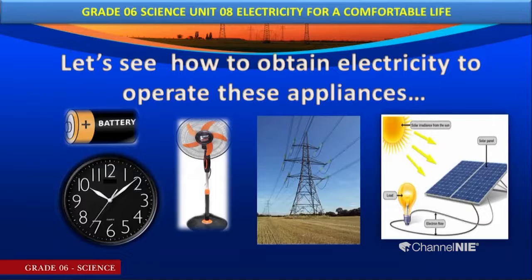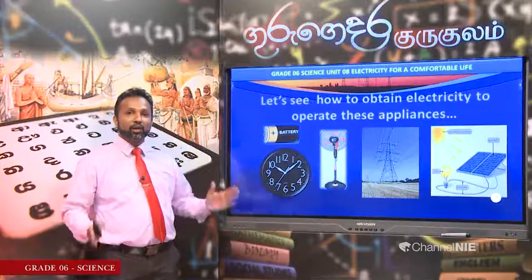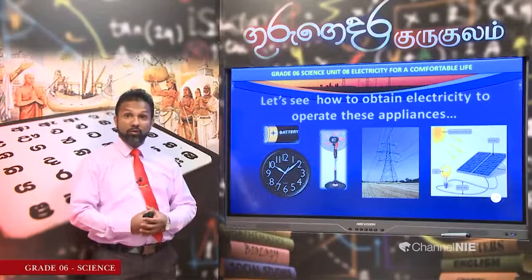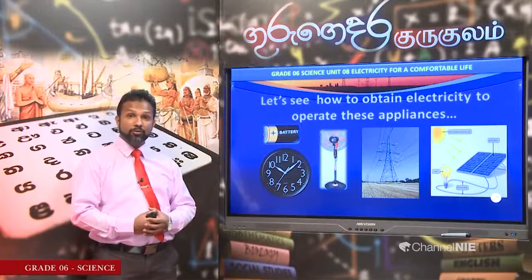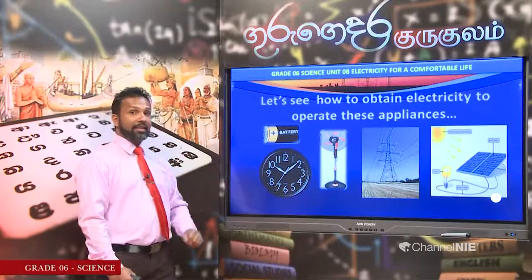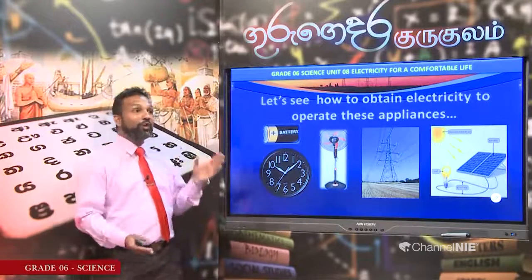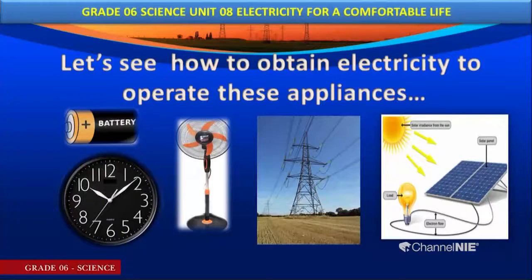Let's learn how to obtain electricity to operate these appliances. My dear children, you all have a wall clock in your houses. So, how do we obtain electricity to operate the wall clock? You all have seen that. We use a dry cell to obtain the electricity for the wall clock.